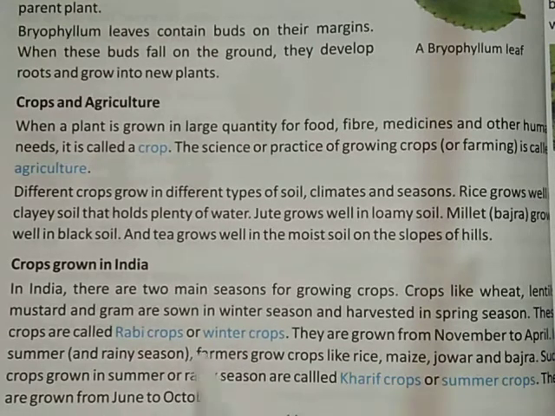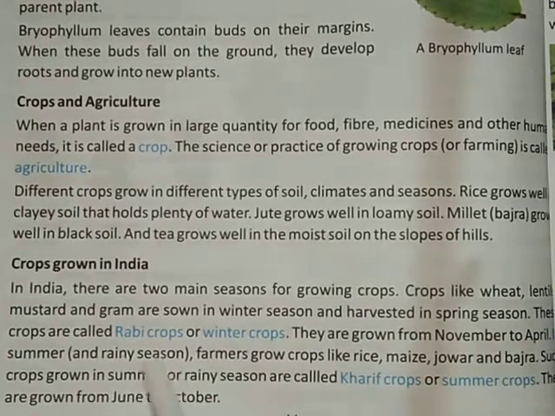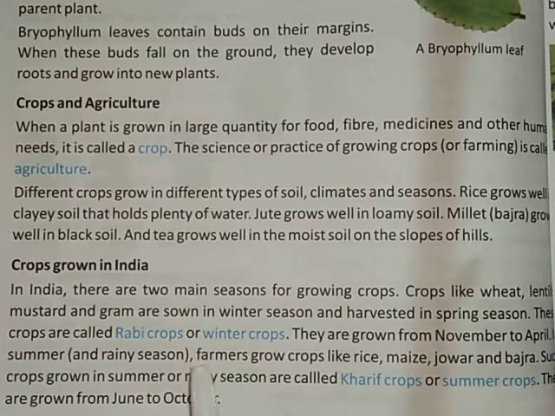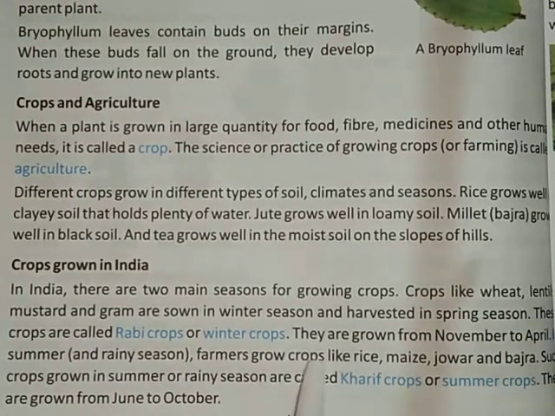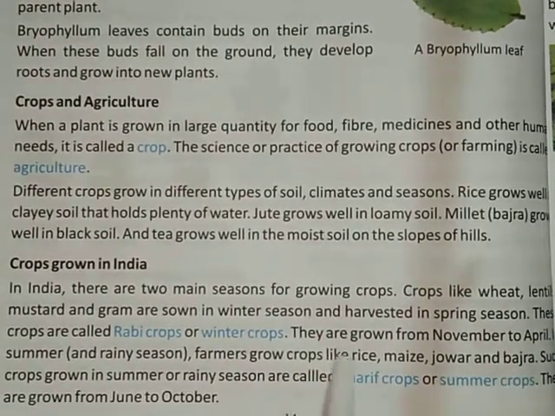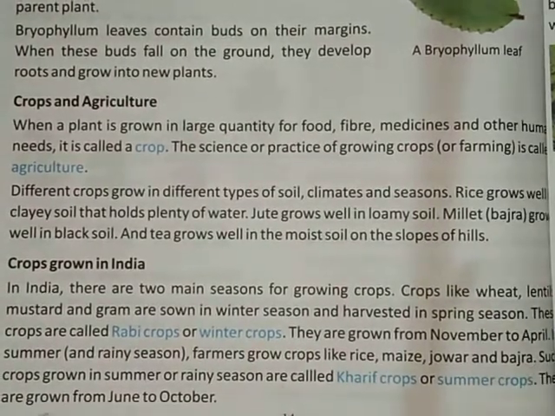They need plenty of sunlight. That's why the name is rabi crop. Rabi means sun. So all the plants which need so much sun rays are called rabi crops, and they are grown in winter. They are grown from November to April. So the starting period for growing them is November to April.